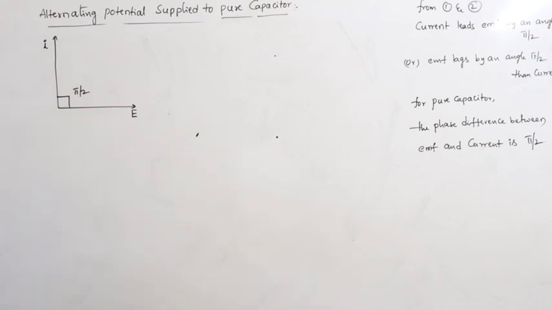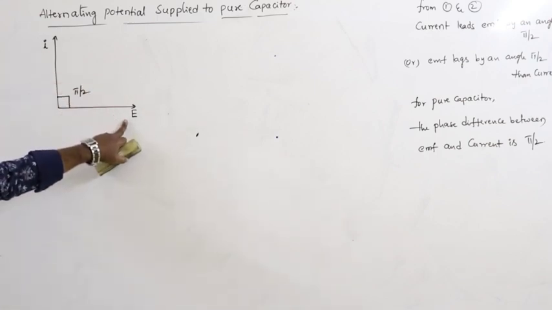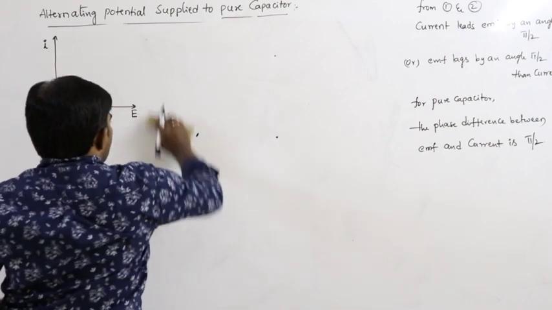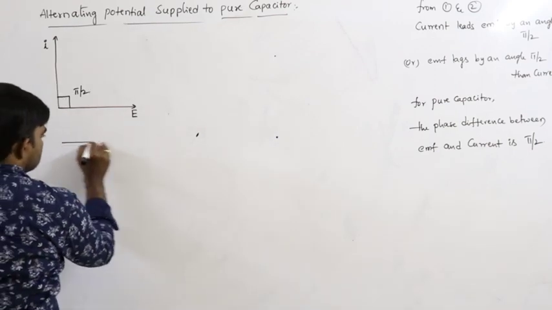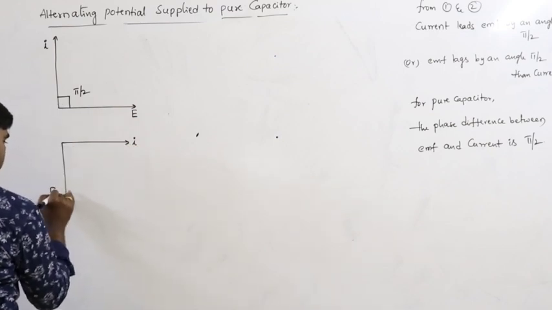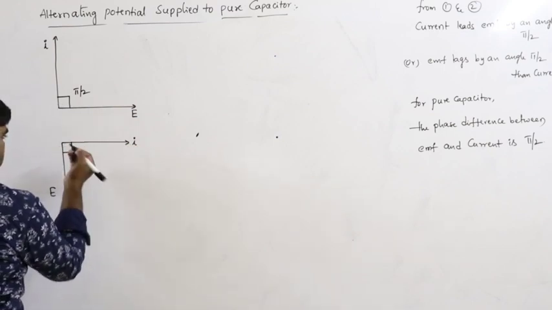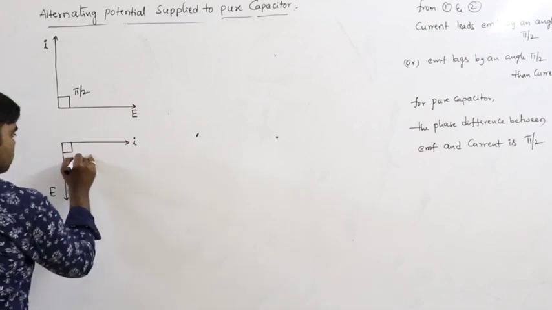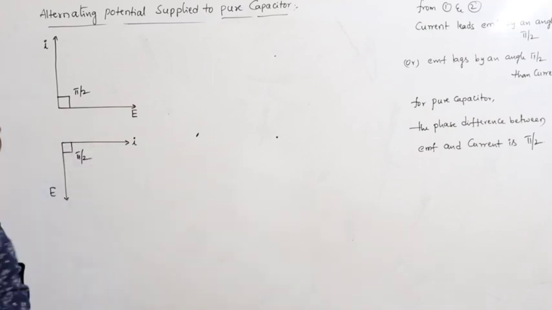If this is considered as I and this is considered as E, or in another way, this is current and this is EMF, this is also pi by 2. So, this is the phasor diagram in this situation.